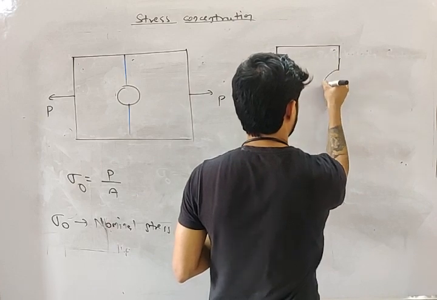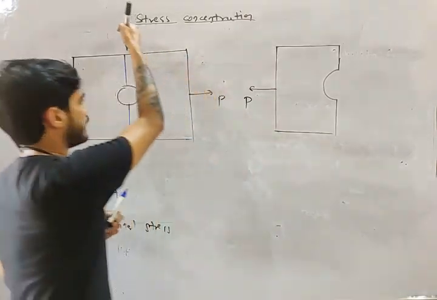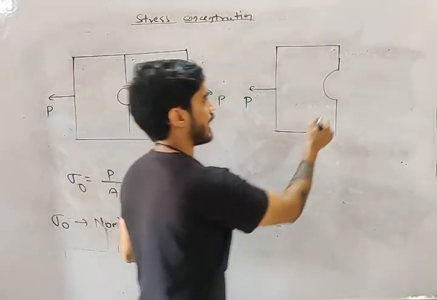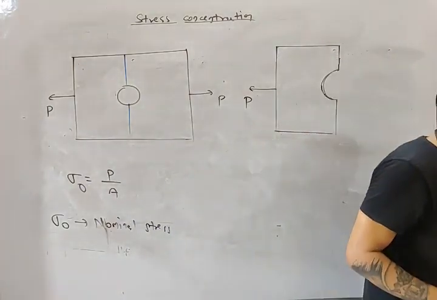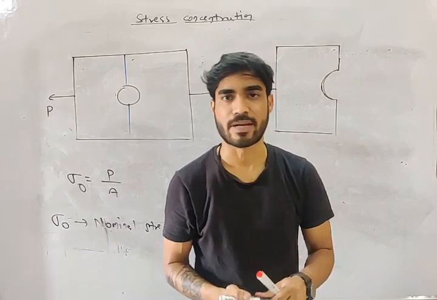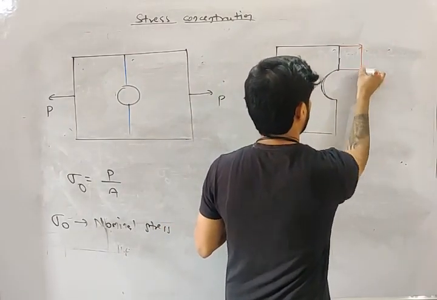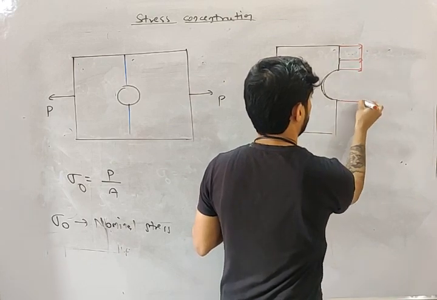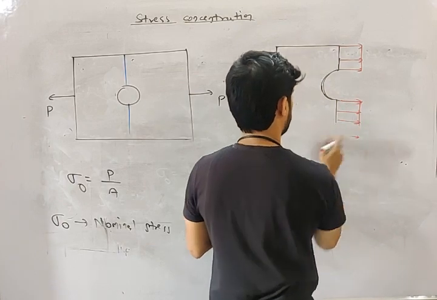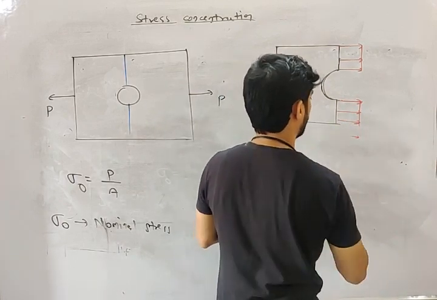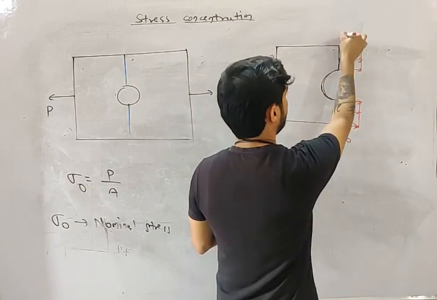So this will be the diagram of the plate. If I cut it like this, then this will be the diagram. Now, my friend, according to the assumption we made in strength of material, the axial stress from top to bottom should be equal. This will be sigma naught, this will be sigma naught.